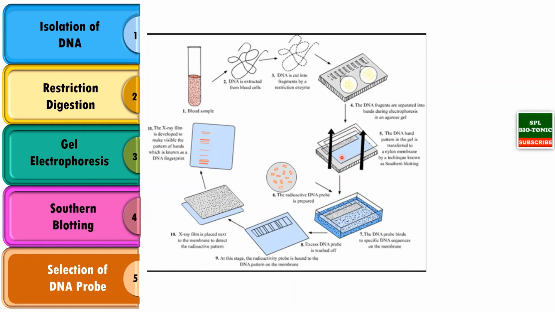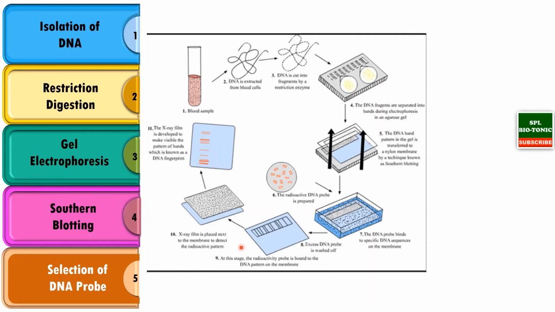Then this nylon membrane is now added with, say, a single stranded probe. Now what is a probe? The probe is a DNA which is obtained from, say, the crime scene, which is radio labeled, and it will bind to the complementary sequences present on the nylon membrane. So what will happen? The DNA probe and the DNA sample present on the nylon membrane get hybridized, and any DNA which is not hybridized is washed away by the washing method.